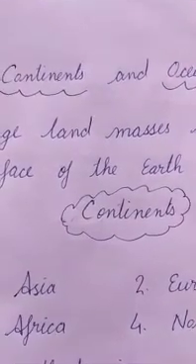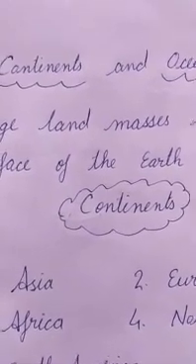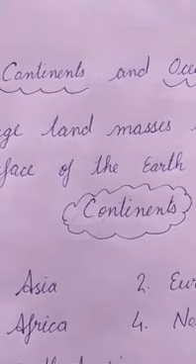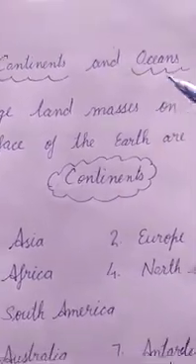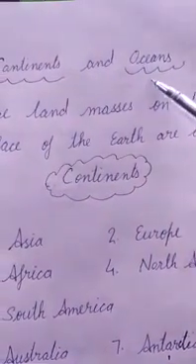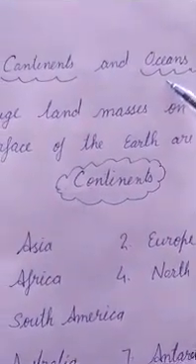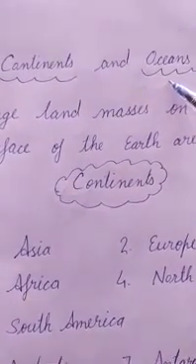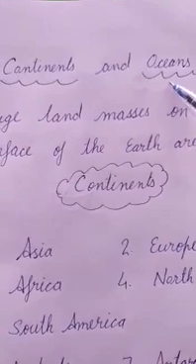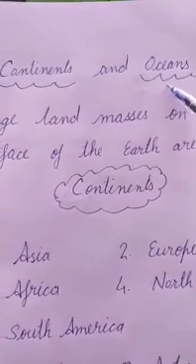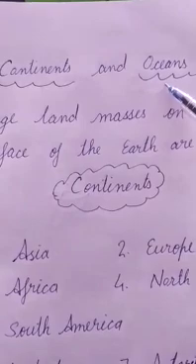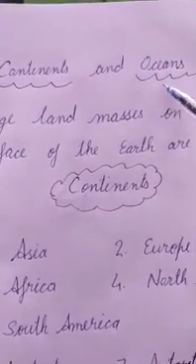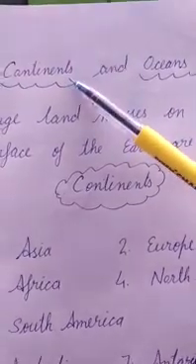In yesterday's class, we have seen why life is possible on the earth and the shape of the earth, right? Now, in continuation, today we are going to see continents and oceans. If you have seen the picture of earth on the pages I have sent you, you must have observed that there are two kinds of things, blue and green. So the blue part is water and the green part is land.